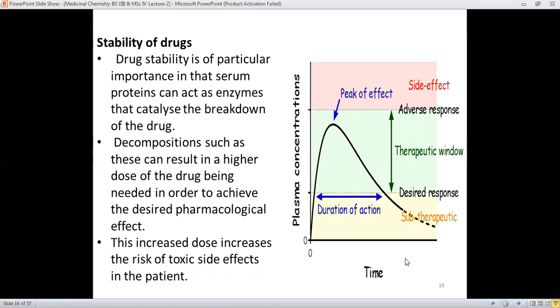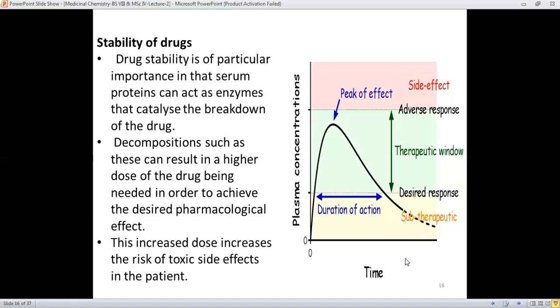Therefore drug stability is very crucial, because if the drug is decomposed, the molecule which was responsible for its pharmaceutical action will not be available.